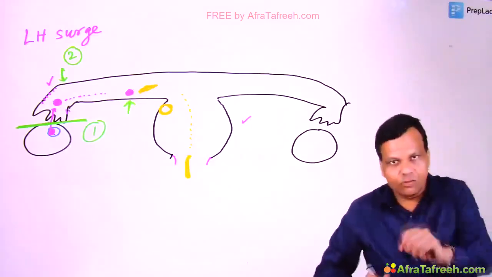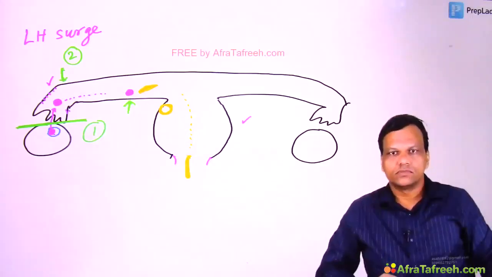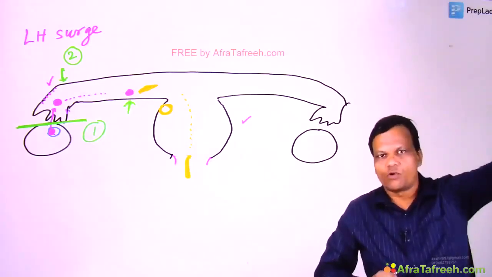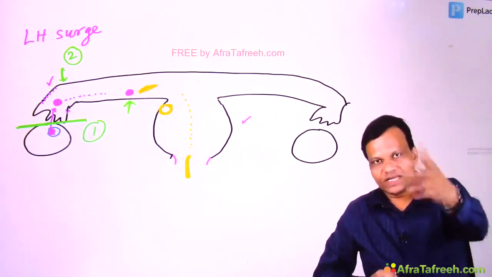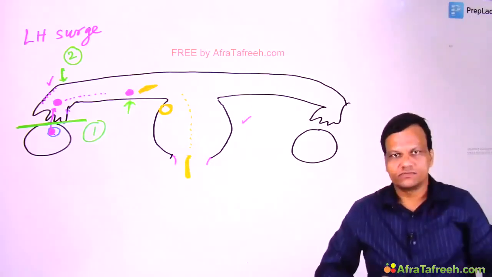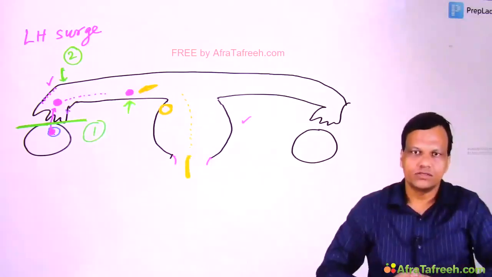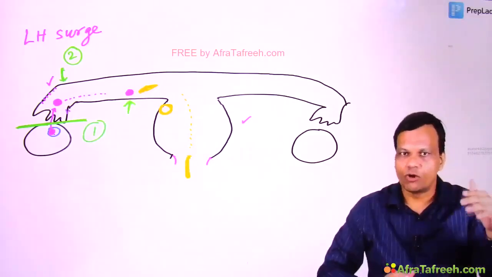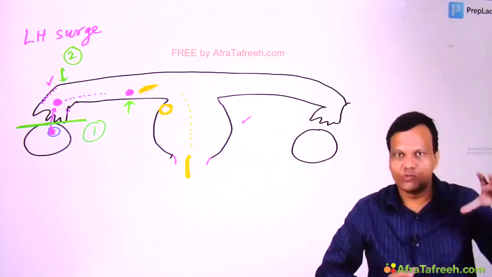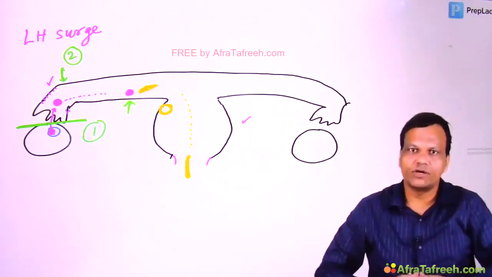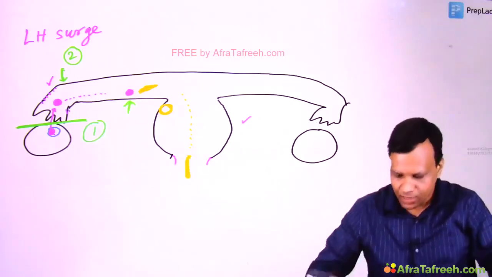we can remove this support. The friends of the ovum which were supporting the heroine to reach the meeting point, if we remove those friends, then it will not reach the meeting point. That means we can inhibit the fallopian tube movements. If fallopian tube motility is affected, it will not be able to reach the target point. Third thing,